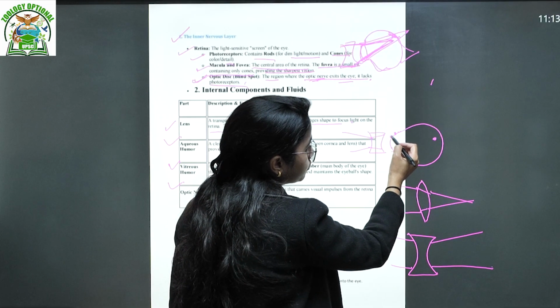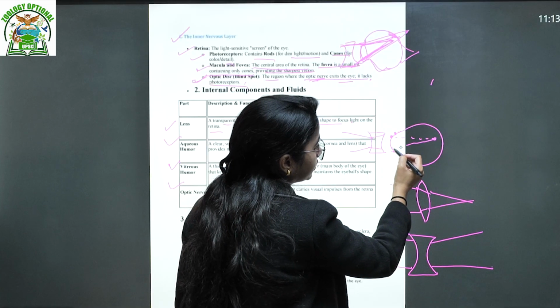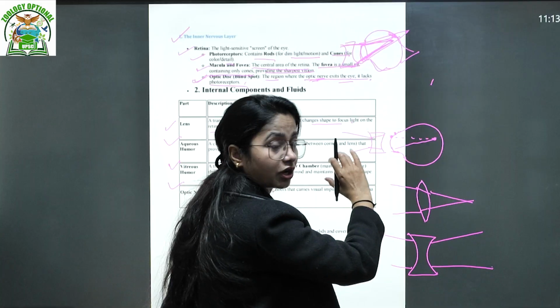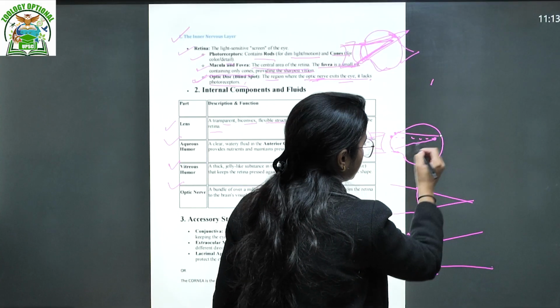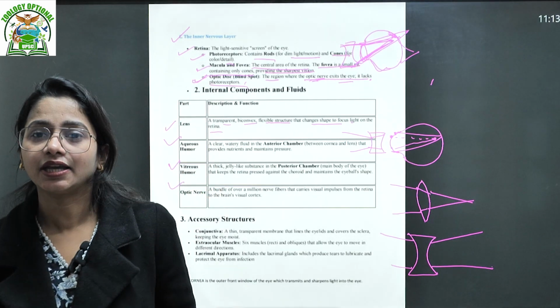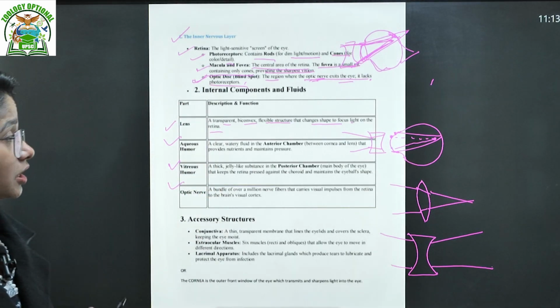So when the image was forming like this, now the light is a little bit diverged because of that concave lens, and the image is forming at this point. That's how you can see the exact distance of the object. That's how the lens works.